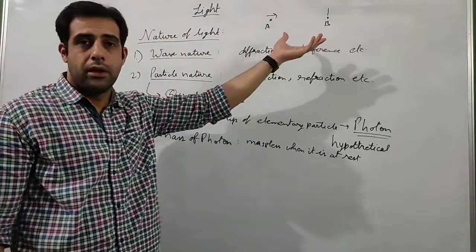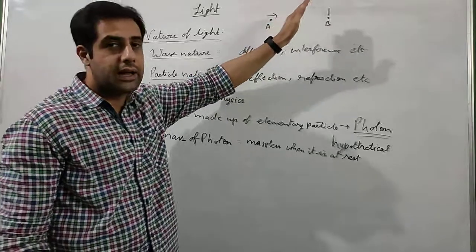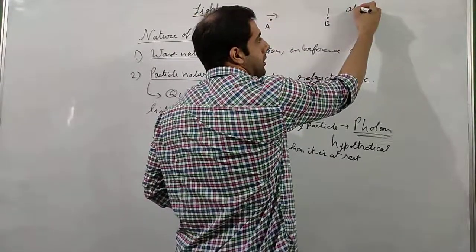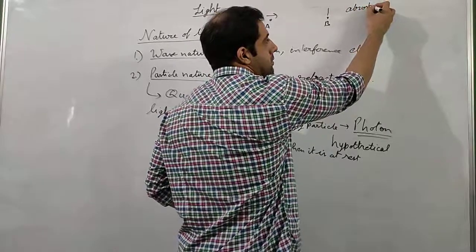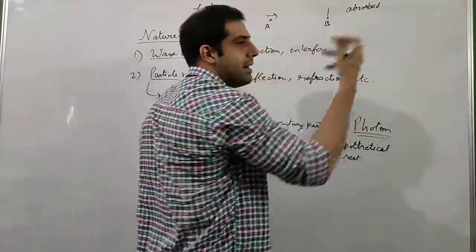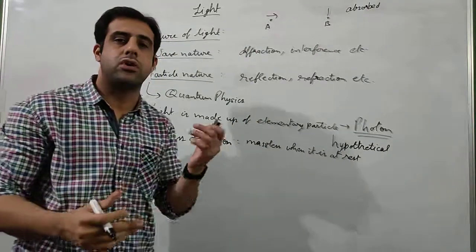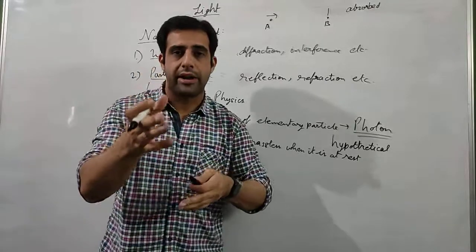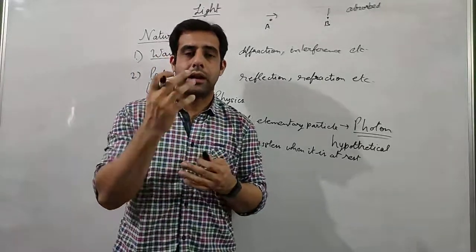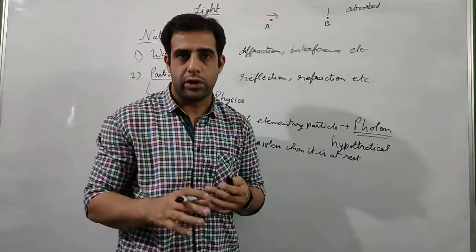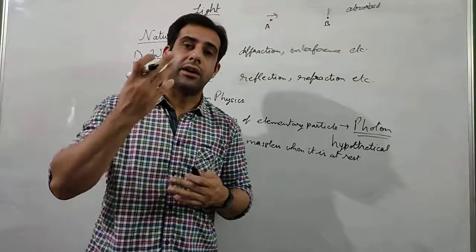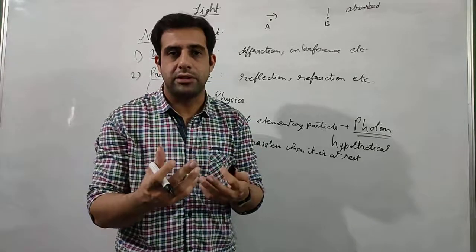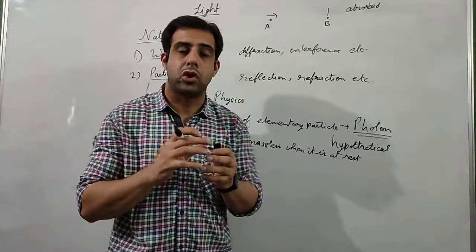It does not happen. Why? Because as soon as the light stops, we say that it is absorbed. In common language, we will say that light is absorbed. That is why the light is not going further. For example, right now you are looking at the screen, the light is coming from the screen, it is falling into your eyes. What is happening after it falls into your eyes? It is getting absorbed by the retina to form the image. So light is getting absorbed.